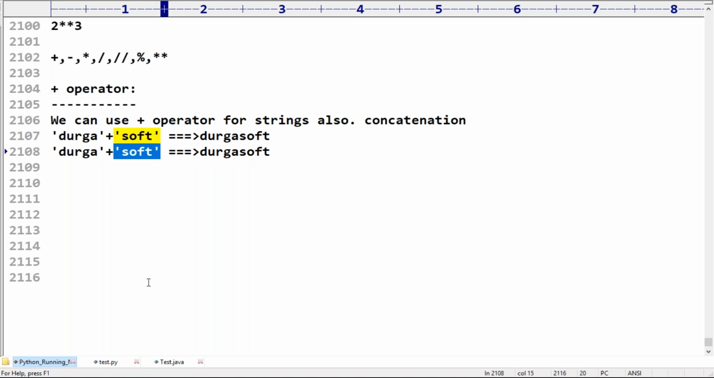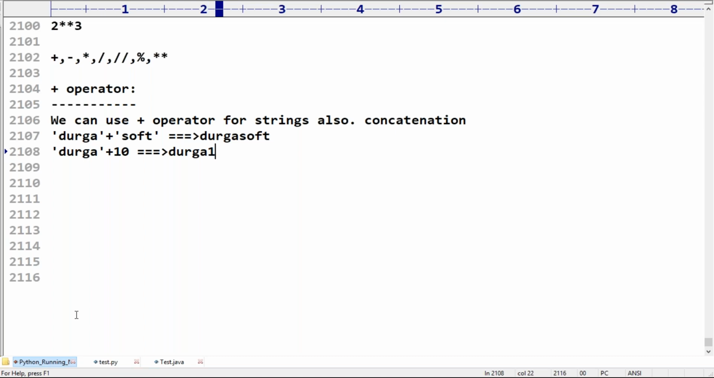Durga plus 10, I'm taking. Can anyone please tell what the answer we are going to get? Can you please confirm, everyone, what answer we are going to get?